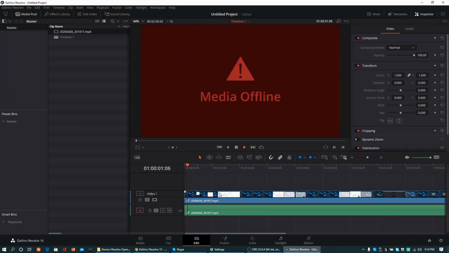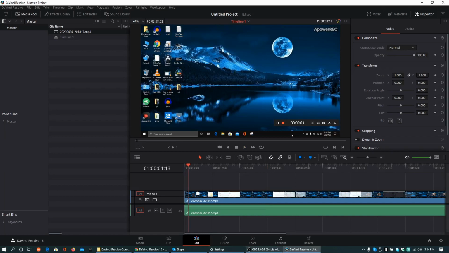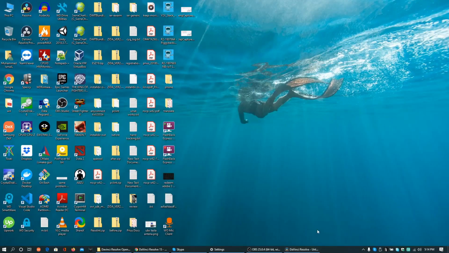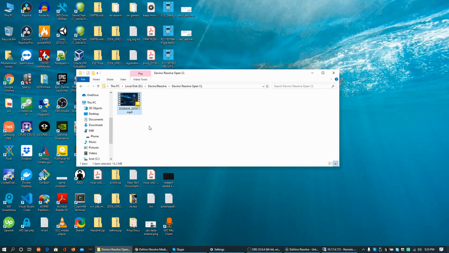I think it has bad encoding. I'm going to convert into MP4 using H.264 encoding. Converted the media using VLC Media Player. How to convert link is given above.